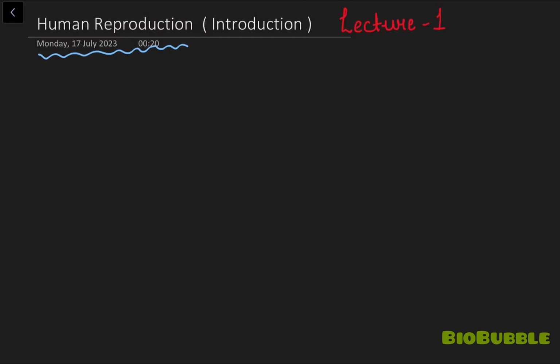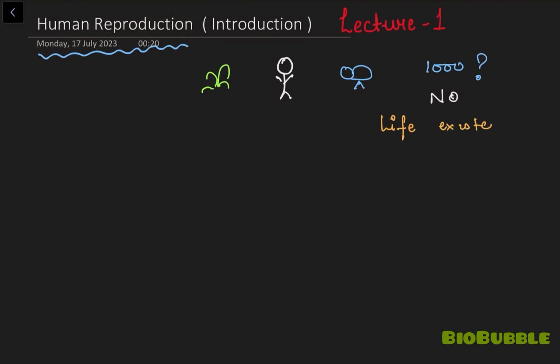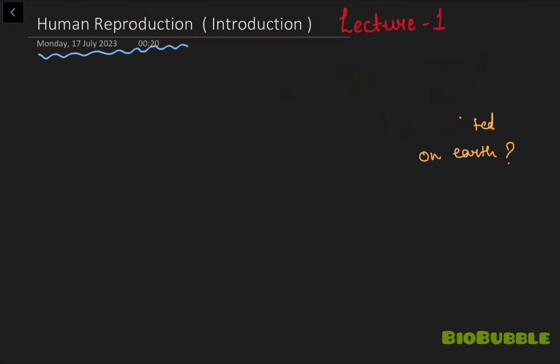My dear students, can you tell me, is it possible for a human or any plant or any animal to live thousands of years on earth? Obviously, your answer must be no. Then how come life existed on earth? Can you tell me? By reproduction. Definitely. The answer is these organisms reproduce and produce their progeny, and their progeny live for long.